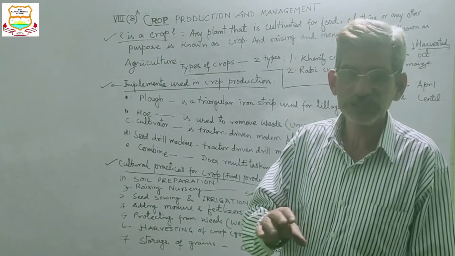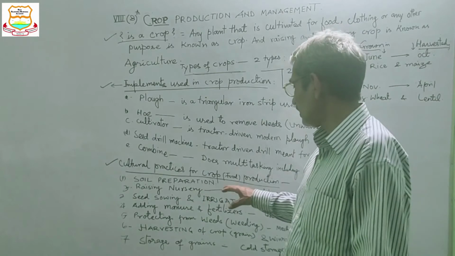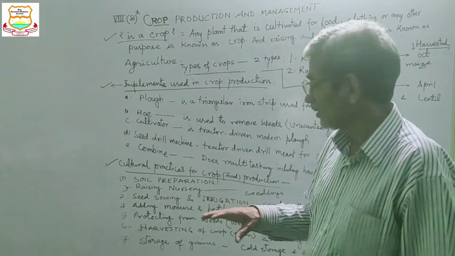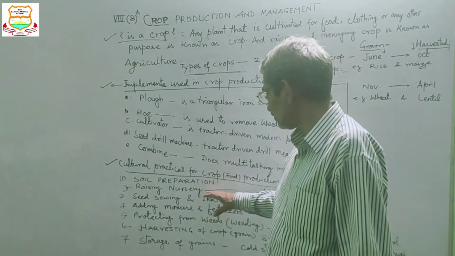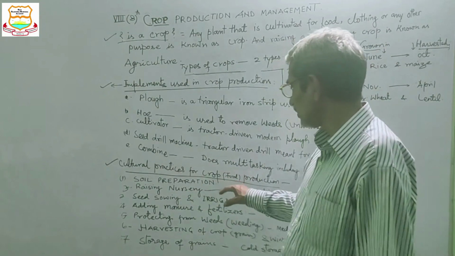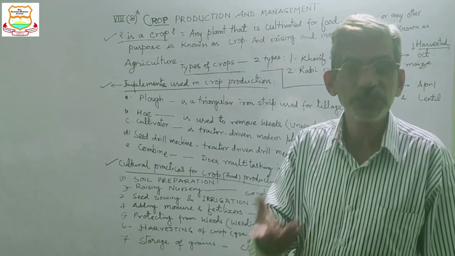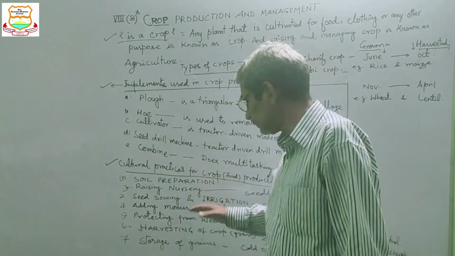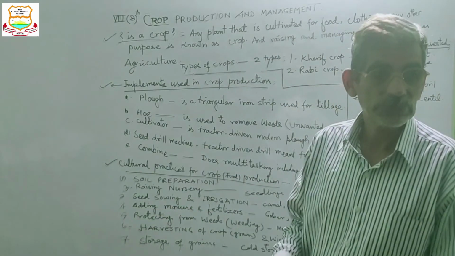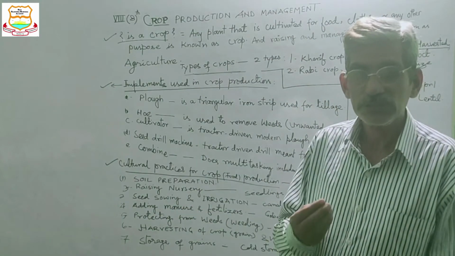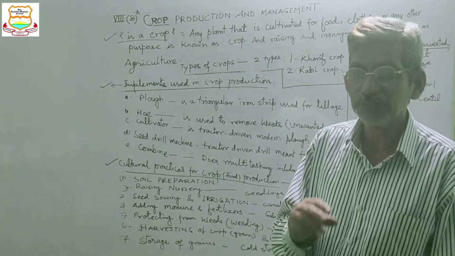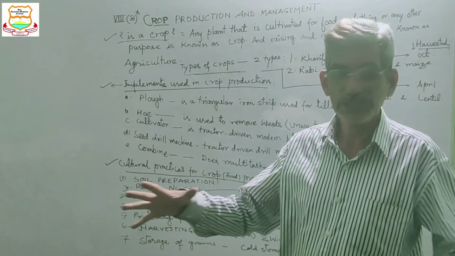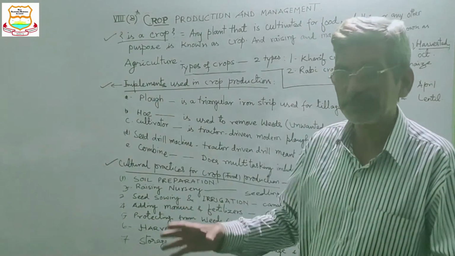These essential conditions are provided in the nursery bed. After sowing, the raising of the nursery is done. A dense cluster of seeds is grown. After germination of those seeds, the small seedlings come up in a cluster. That is known as a nursery.